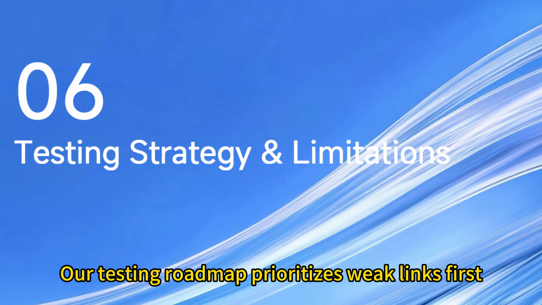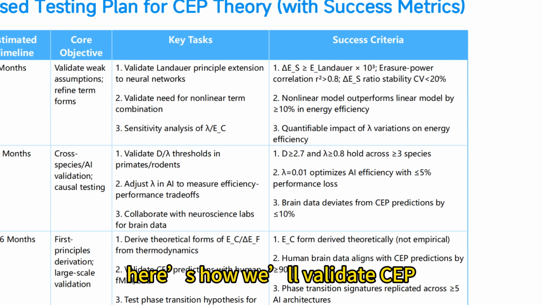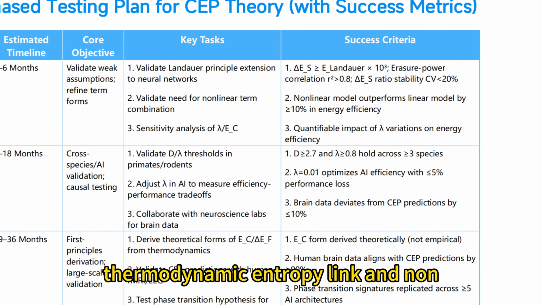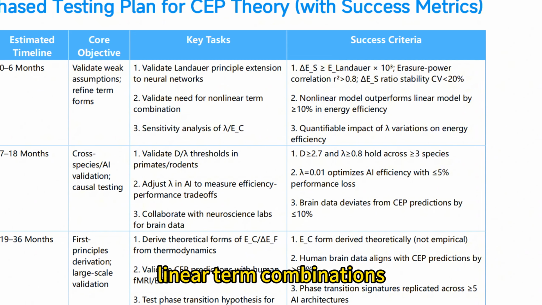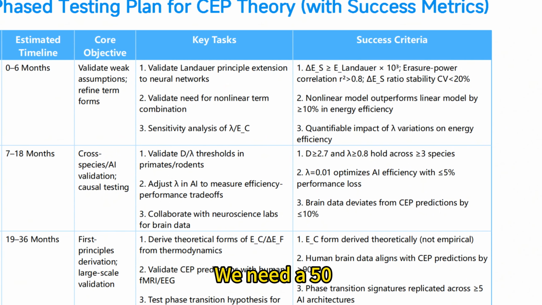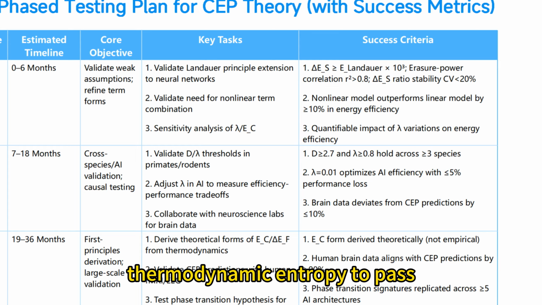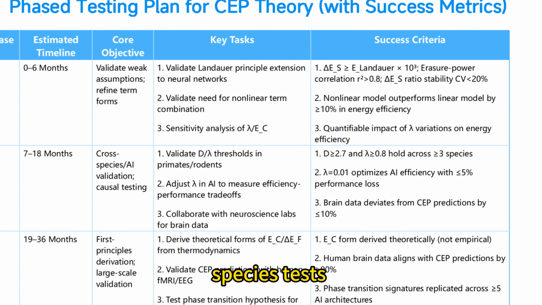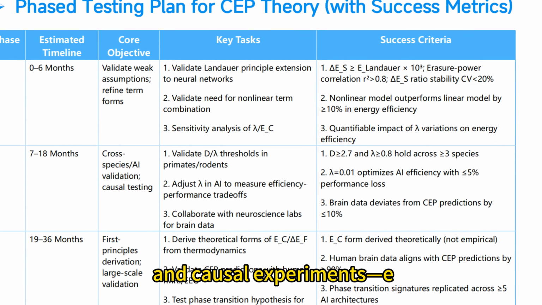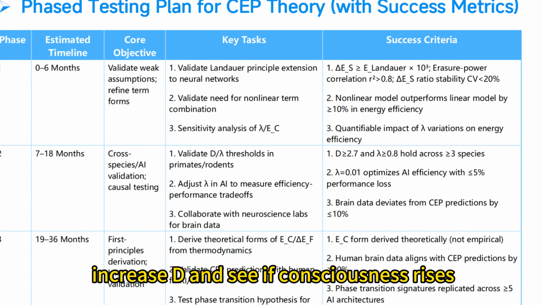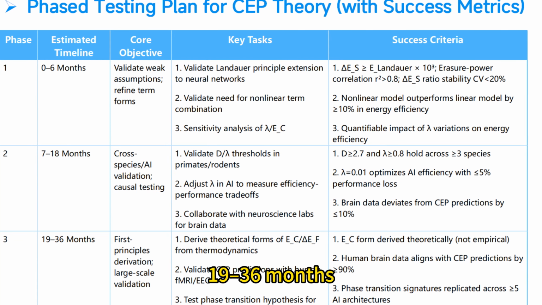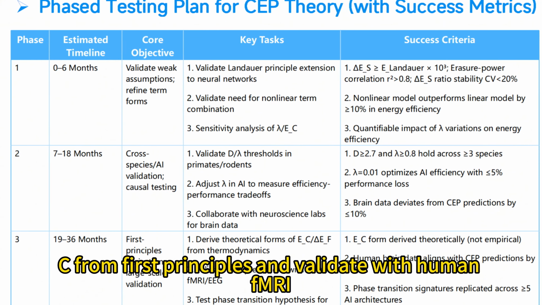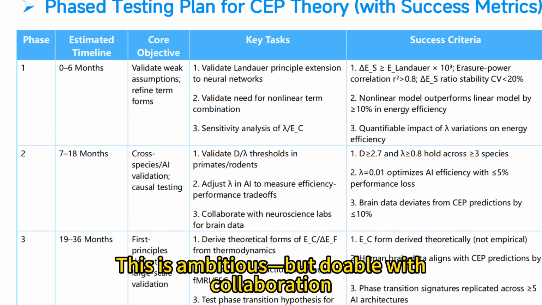Our testing roadmap prioritizes weak links first. Here's how we'll validate SAP. Phase 1, 0 to 6 months, test the Shannon thermodynamic entropy link and nonlinear term combinations. We need a 50% correlation between Shannon and thermodynamic entropy to pass. Phase 2, 7 to 18 months, cross-species tests, primates, mice, and causal experiments, e.g. increase D and see if consciousness rises. Phase 3, 19 to 36 months, derive E_C from first principles and validate with human theory. This is ambitious but doable with collaboration.